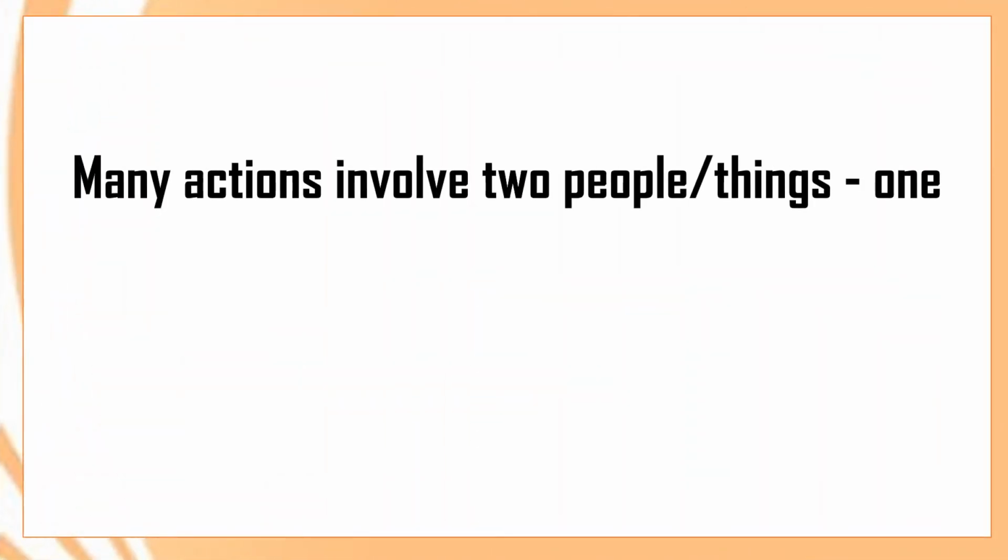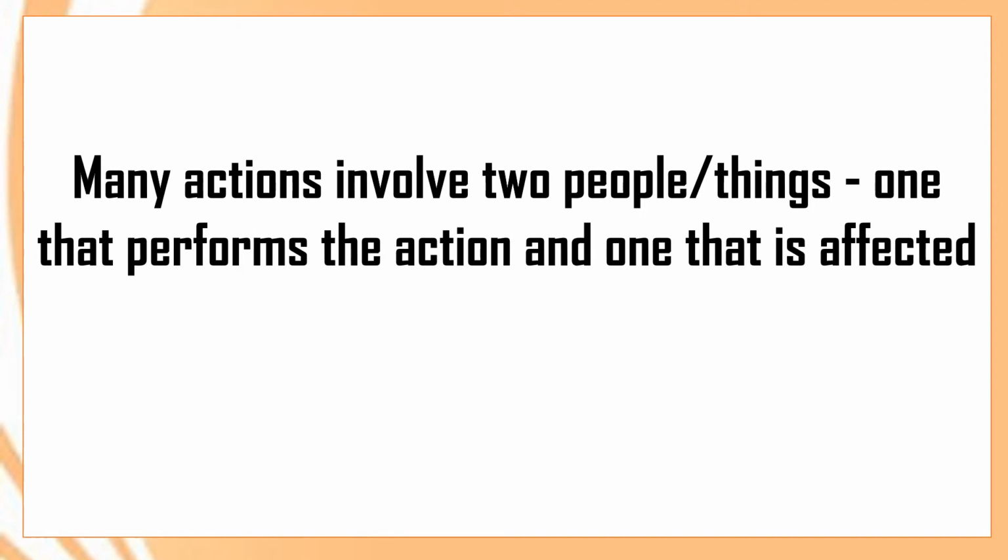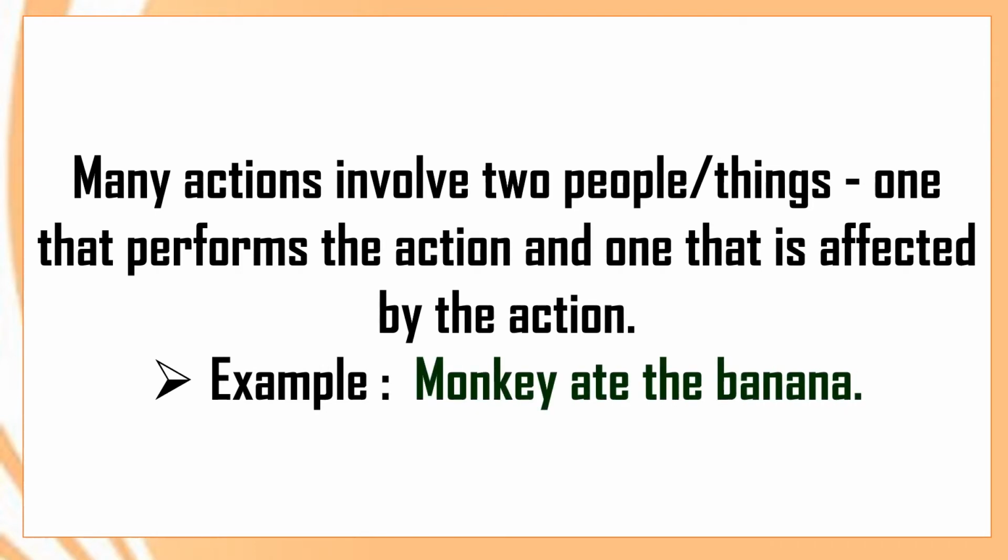So now we will see that many actions involve two people or things. Okay, just now we have seen a boy is watching the stars. So boy and stars, two things. One that performs the action and one that is affected by the action or on which the action is being performed. Now here we will take one more very simple example. Monkey ate the banana.